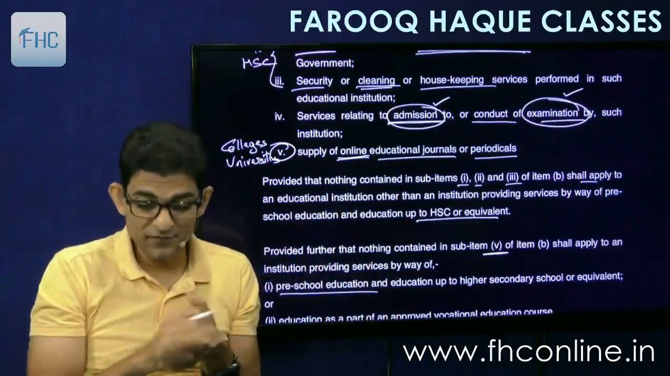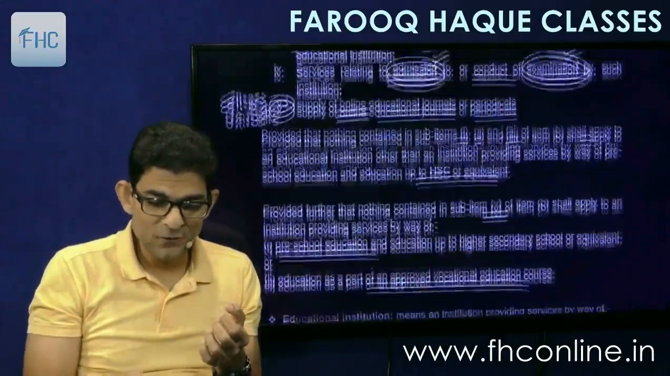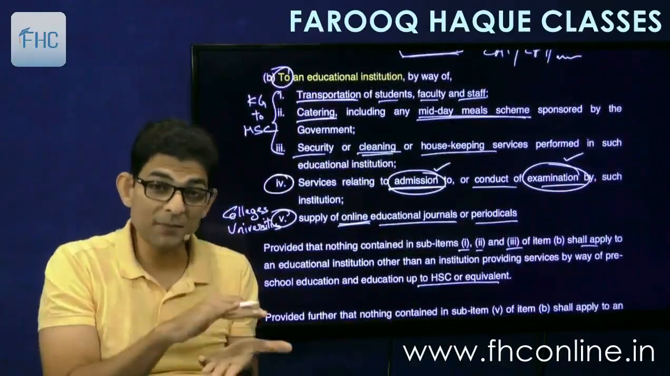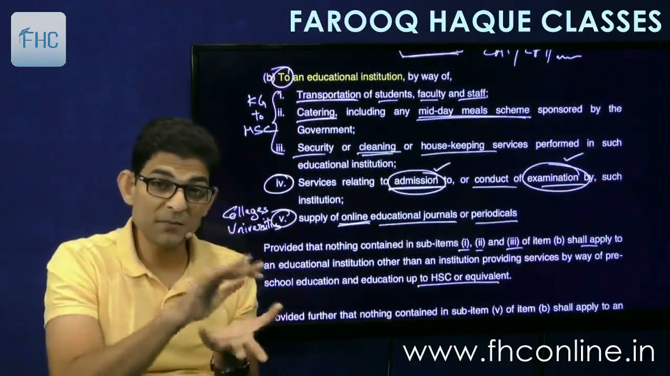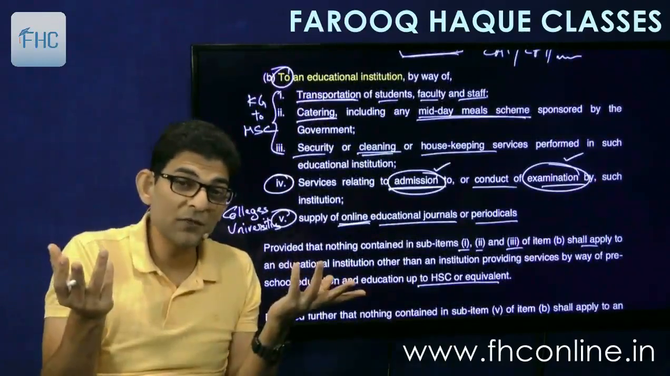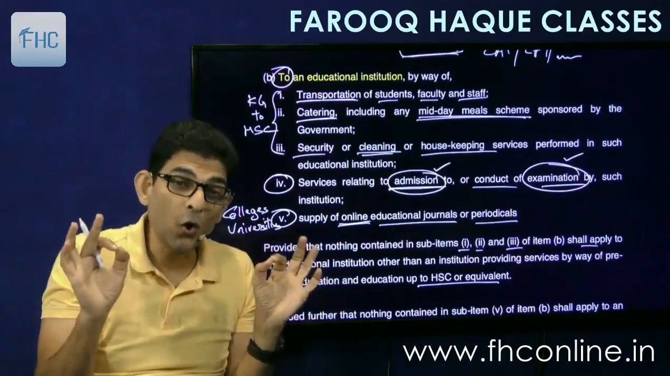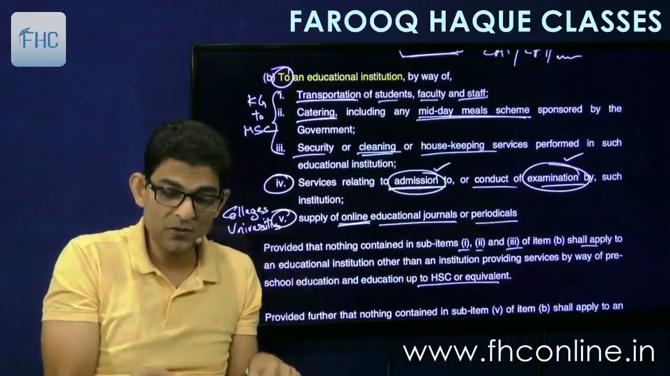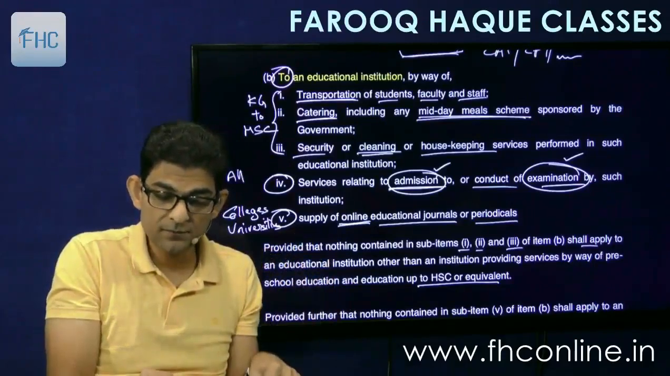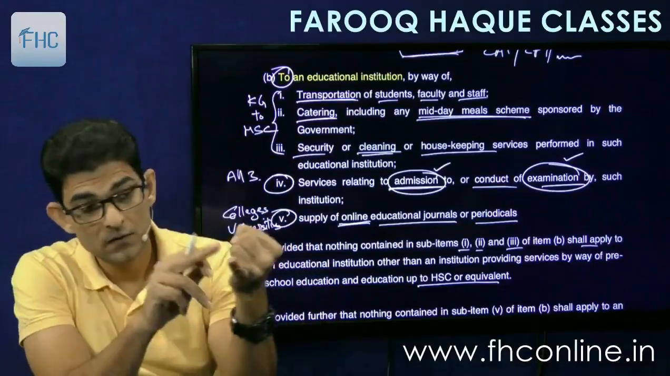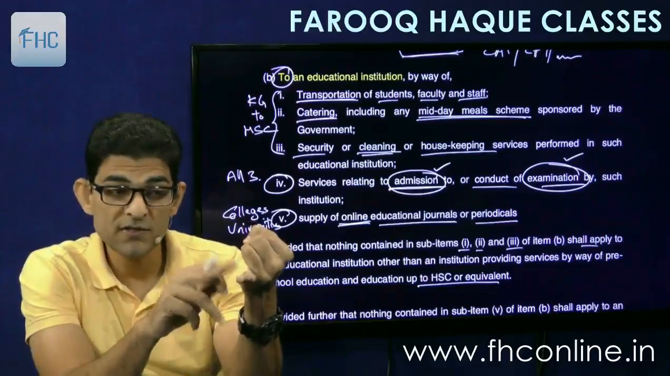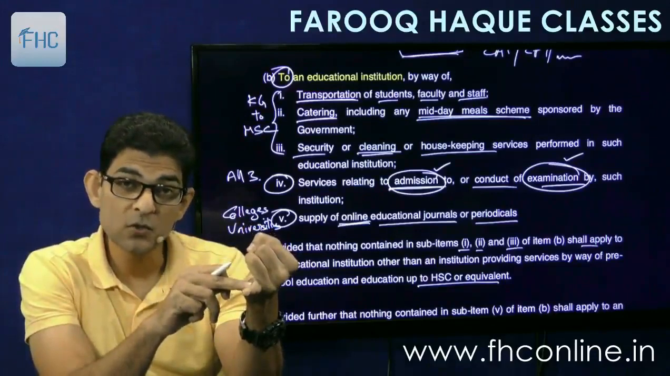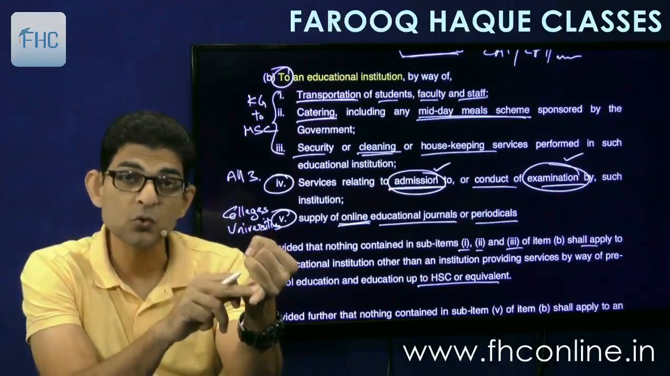Now the fourth point is left in between. So this fourth point which is left, that is admission or examination service. This is applicable to which kind of educational institutions? All educational institutions, all the three categories. That is KG to HSC, then colleges and universities also, and vocational education training centers also.